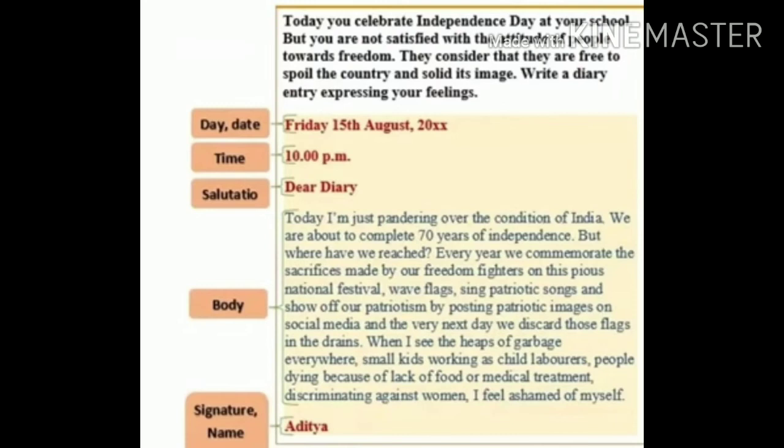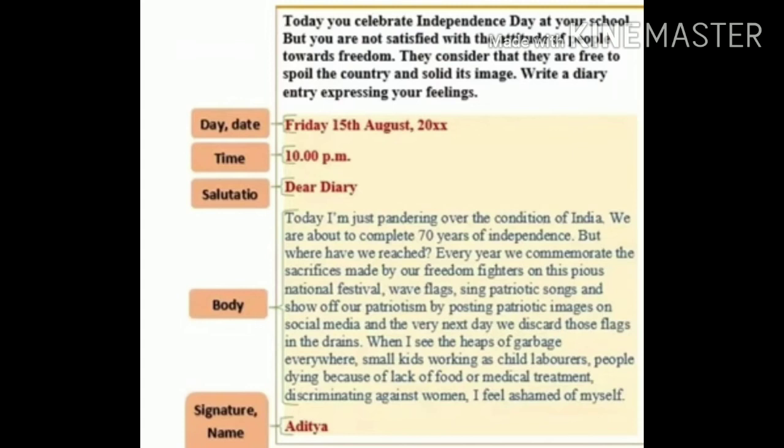First, you can see day and date is written. After that, drop one line. Then time is written. You also have to write down time in the same format. If you write down PM, both the letters, either they should be small or they should be capital. It should not be like that one letter you are writing down capital and another is small. That will be considered wrong.